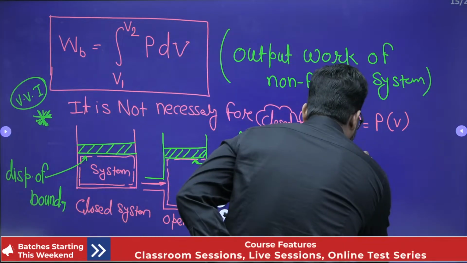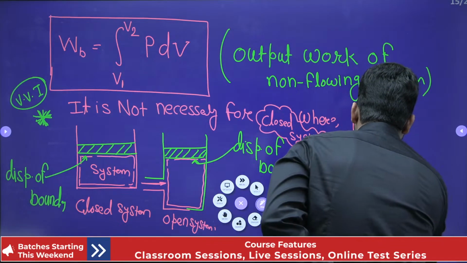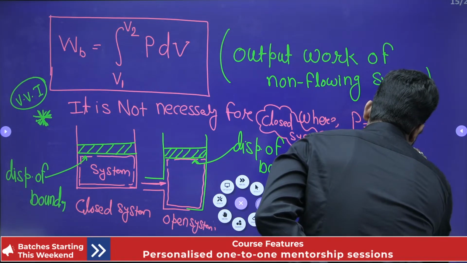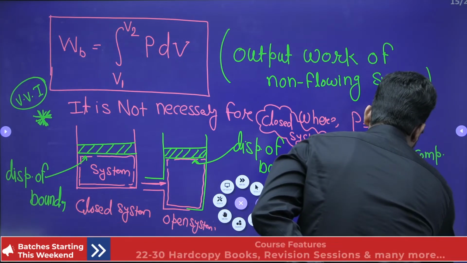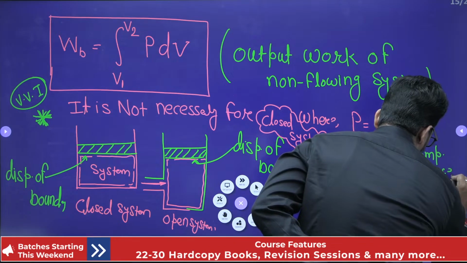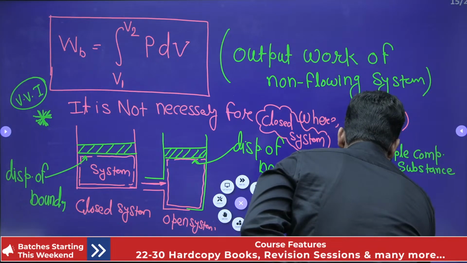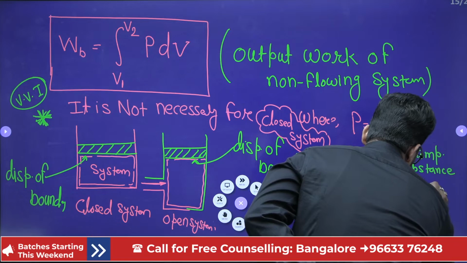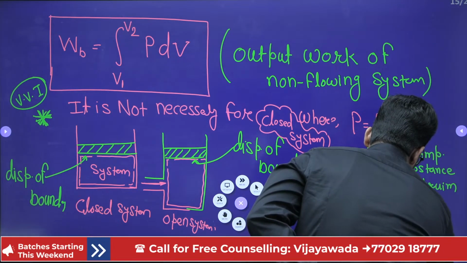So what is the condition of this equation? The condition is: first, simple compressible substance. Second is a quasi-equilibrium process.